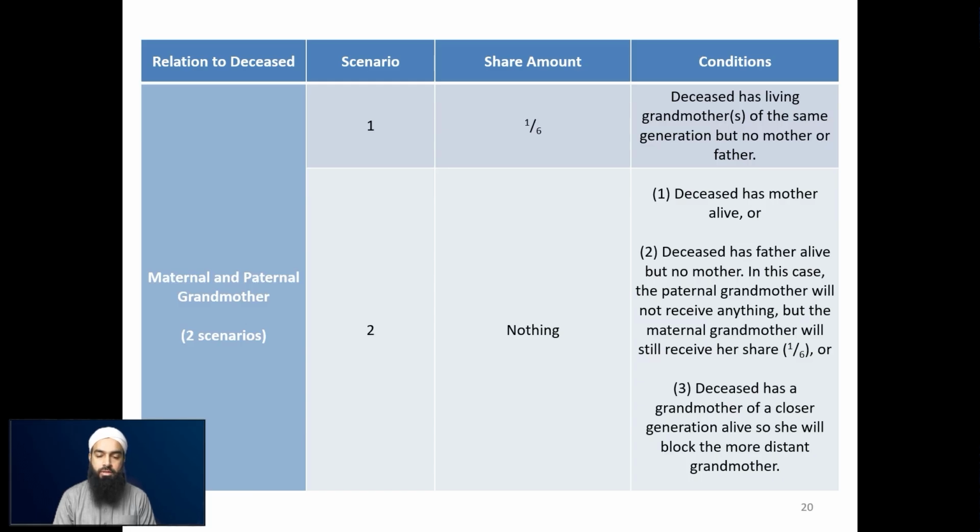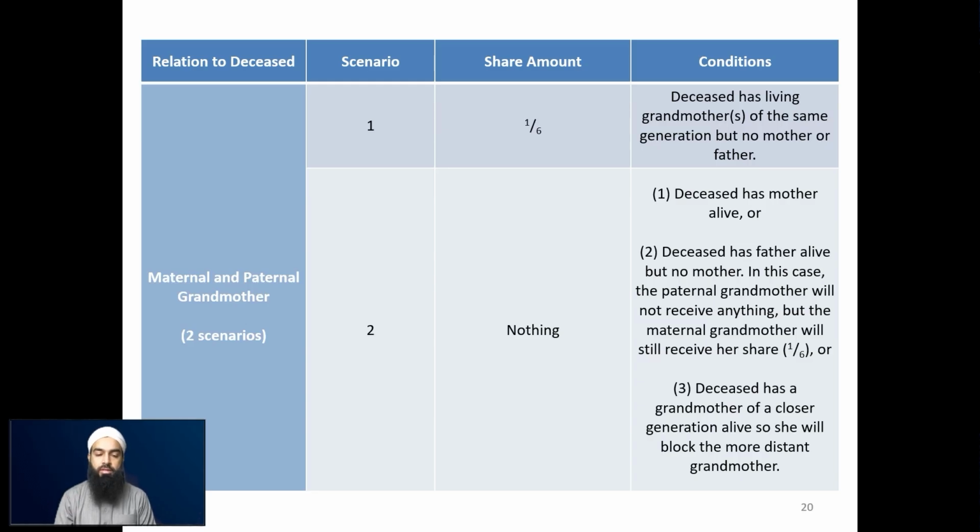And scenario number 3, lastly, is where the deceased has a grandmother of a closer generation alive. She will block the more distant grandmother. In this scenario, a closer relative will block the further relative. That's a fairly obvious thing.